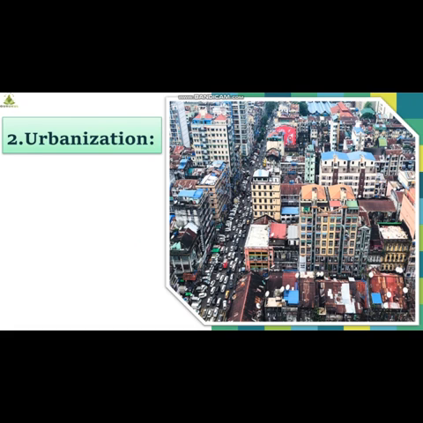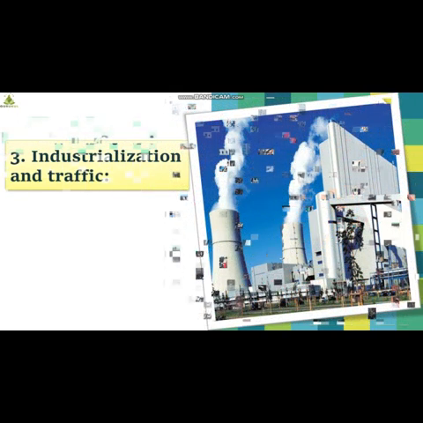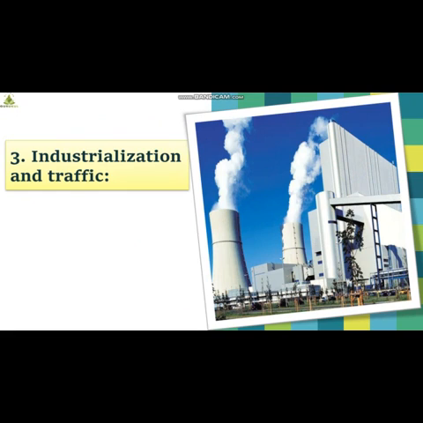As a result of these human activities, ecosystems either change completely or they get destroyed. If you look at the picture, you will understand there is no open land, no open ground, only buildings, residential complexes, shopping malls, facilities, basic amenities that we require, everything is built up. Okay, this is urbanization.